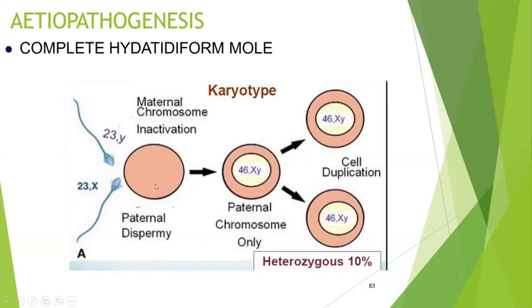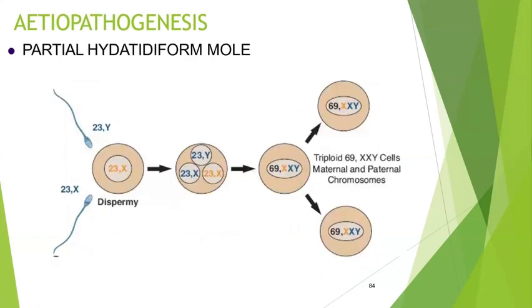Here, it is heterozygous in 10%. Then comes the partial hydatidiform mole. So here what will happen?